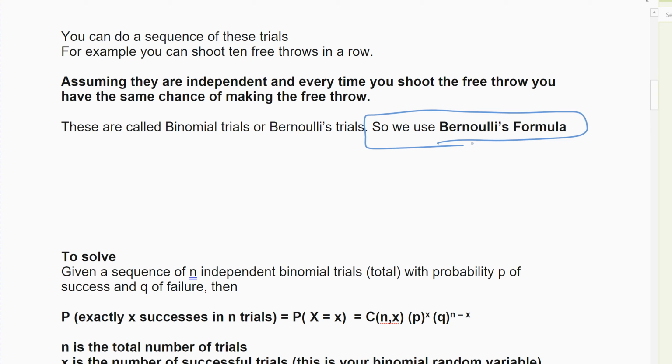Bernoulli's formula. Now, we are required to teach you Bernoulli's formula, so that is how I'm going to teach it to you. There is a way to do it on your calculator, and if you want a YouTube video on how to do it on your calculator, feel free. In the master syllabus, I have to teach you the formula, which actually is not too bad. If you use the formula, it's pretty straightforward. But you can use the calculator method if you want to, just be careful because there's a little trick to doing it on the calculator.